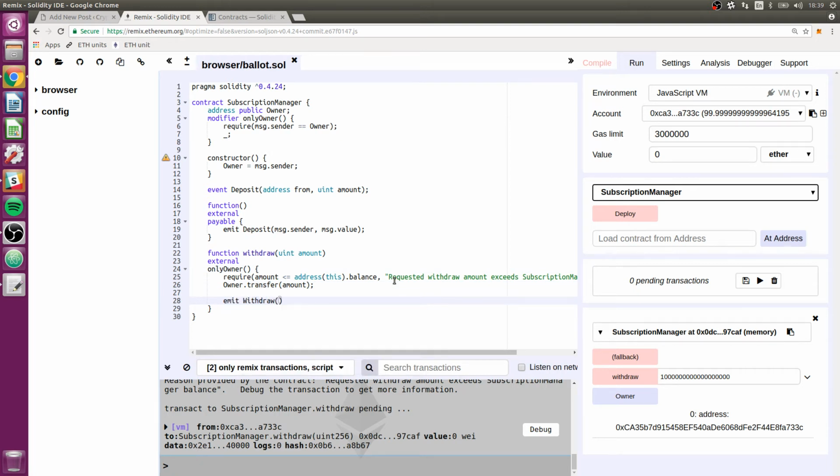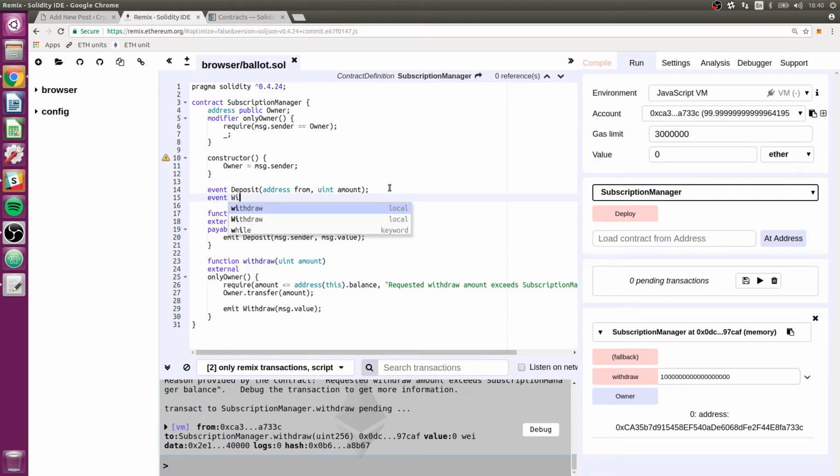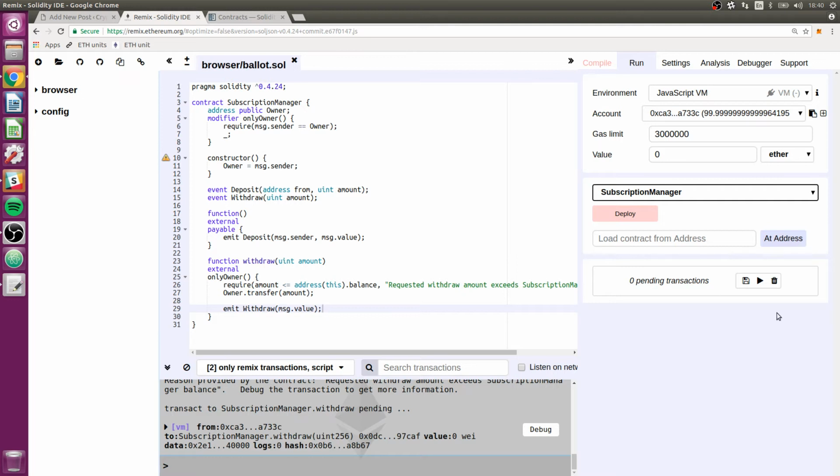We're just going to do message.value, because if it's a withdraw, it will always be the message.sender initiating that. And then I'm just going to put another thing here, event withdraw, uint amount. And I'm not going to test that. That's pretty simple. I'm just going to keep going. We don't need to test that specifically.